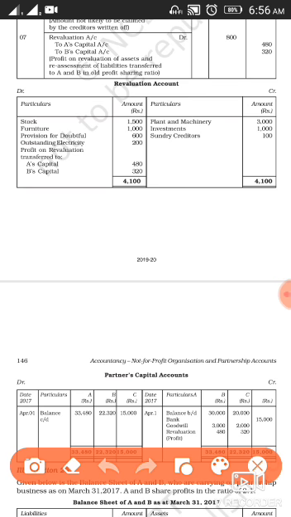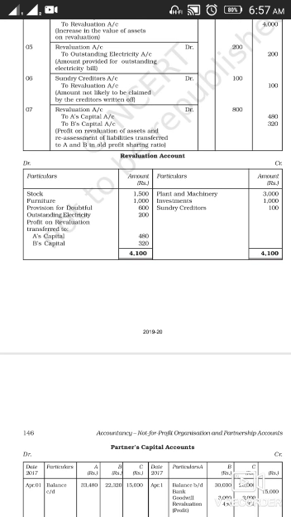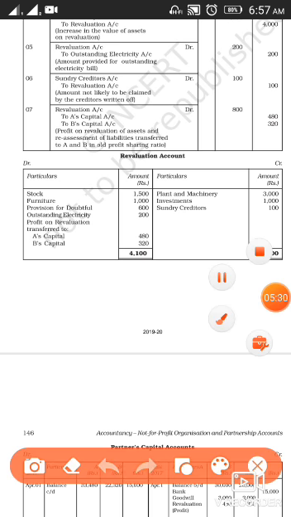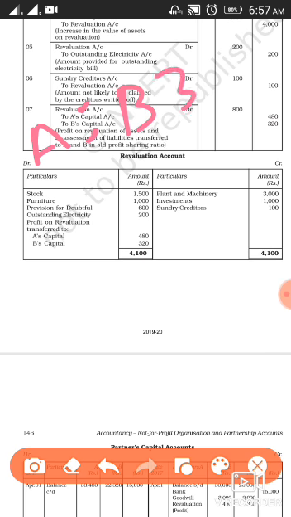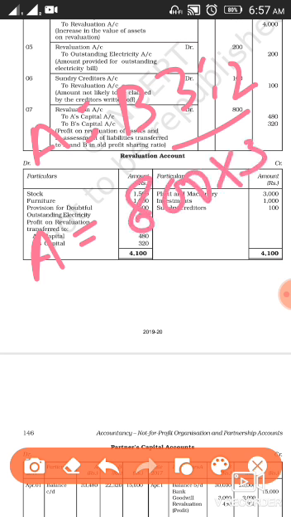Clear? Now, as it has been given in the question, the old profit sharing ratio between A and B is 3:2. So this profit on revaluation of 800 rupees will be distributed among A and B in their old profit sharing ratio. A's share in the profit on revaluation will be 800 into 3/5.